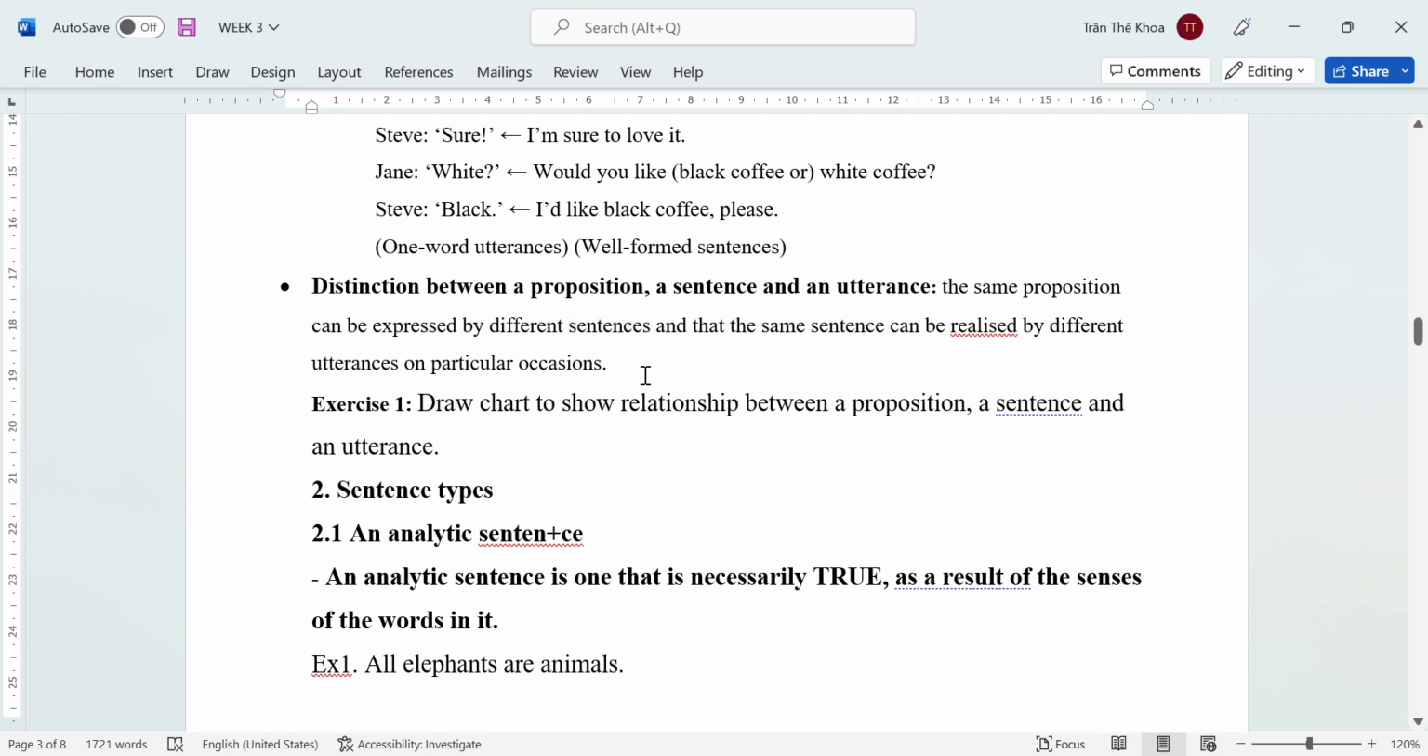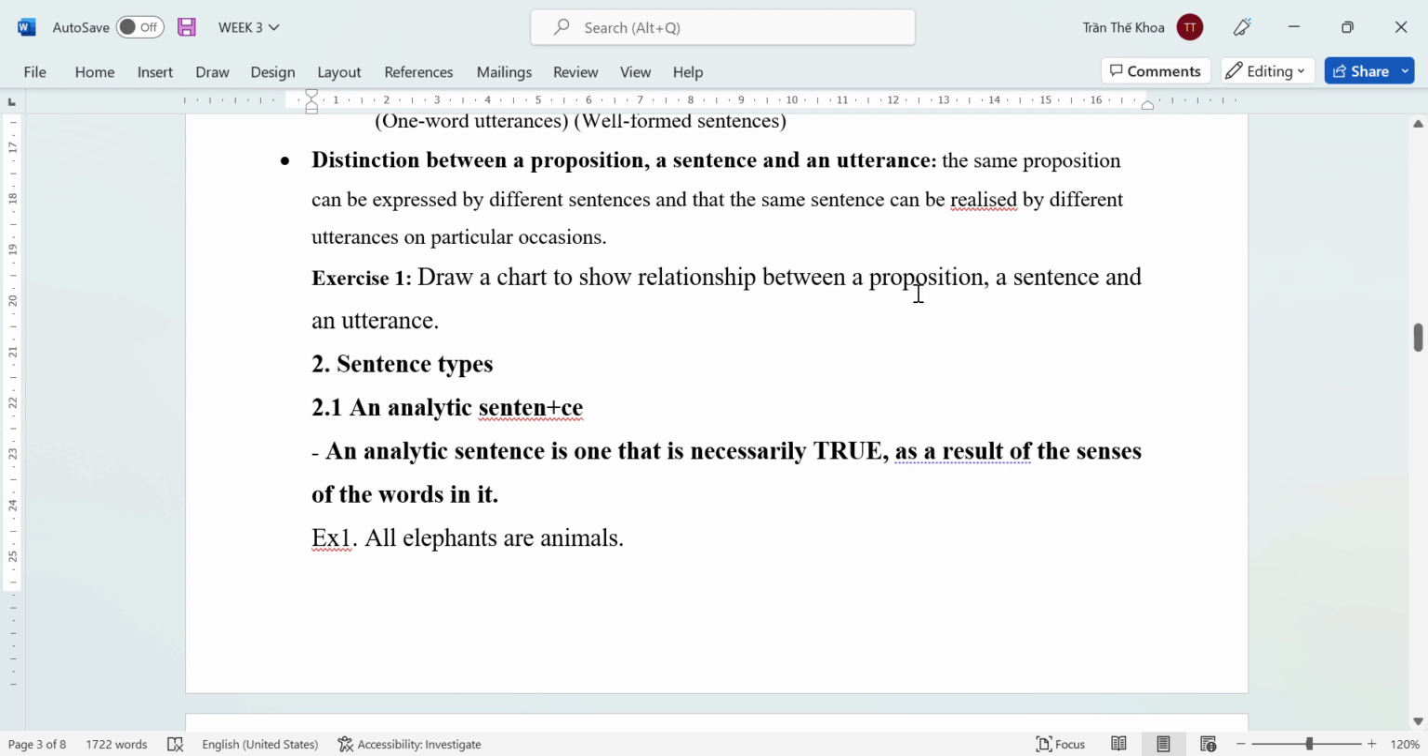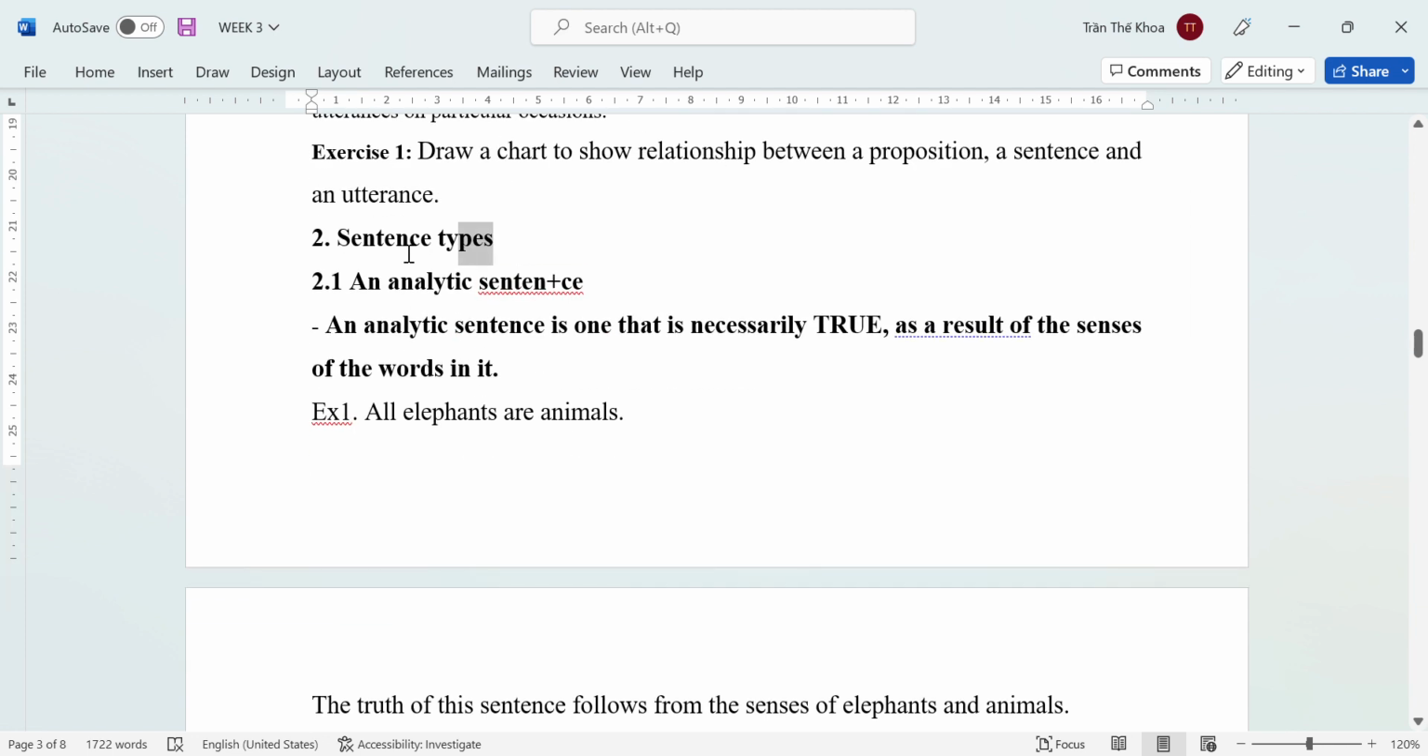Okay, so let's complete exercise number 1 that will help you to distinguish the difference among the three. Please draw a track to show the relationship among the three factors: proposition, sentence, and utterance. You can write down one sentence, two sentences, one utterance, or two or three utterances. It's up to you. Now let's move on to the next work.